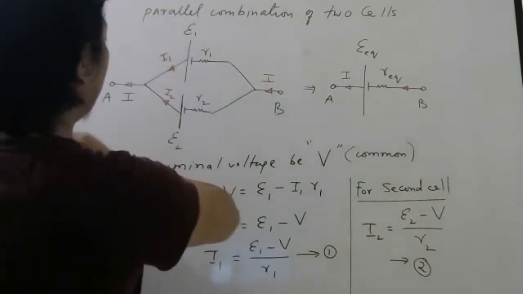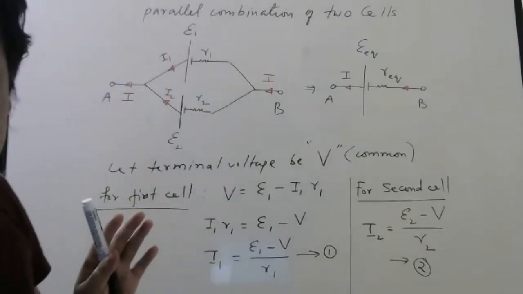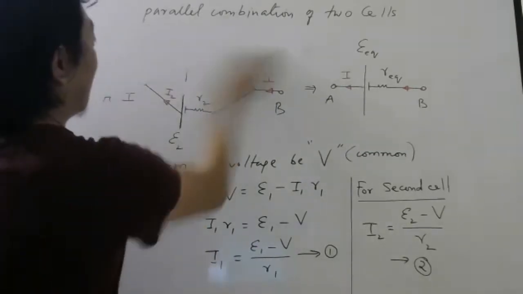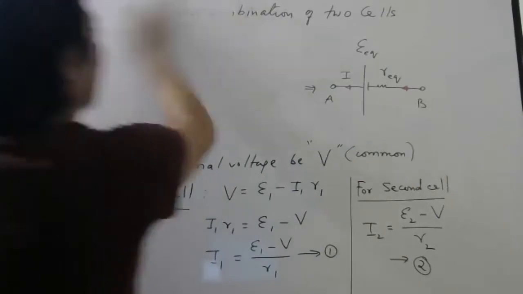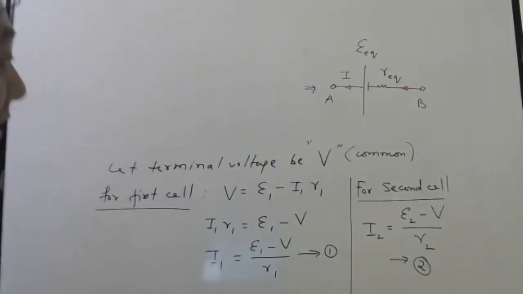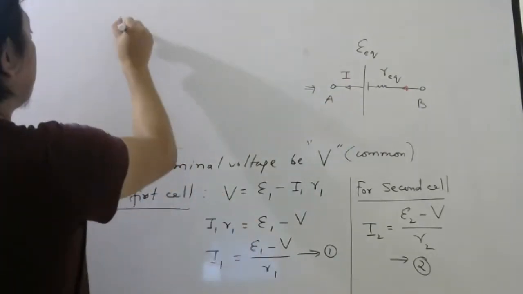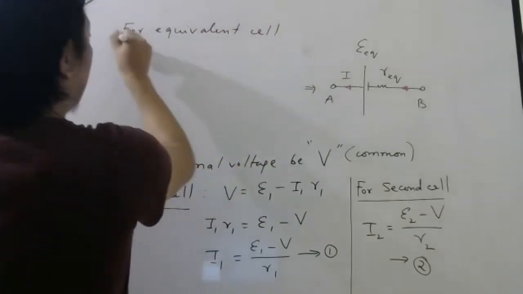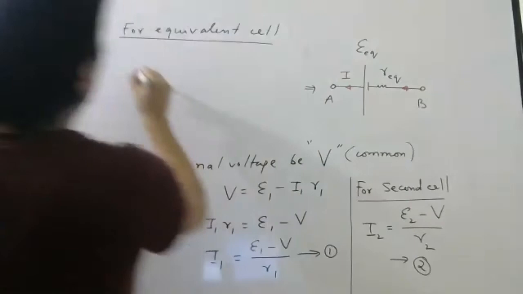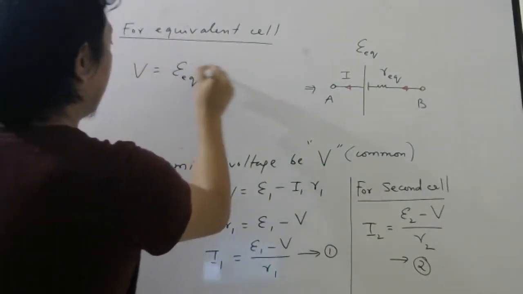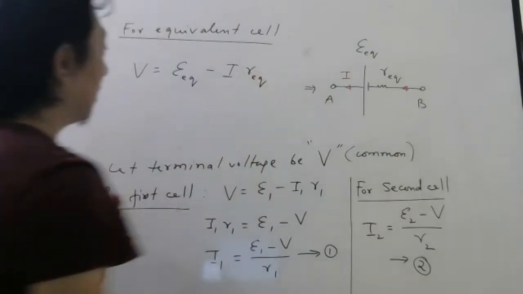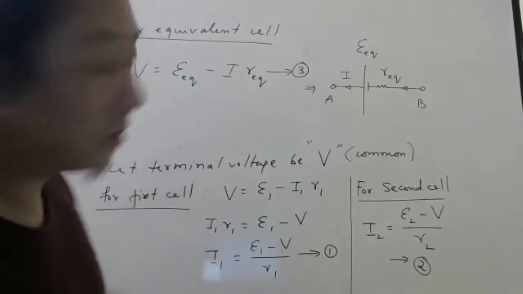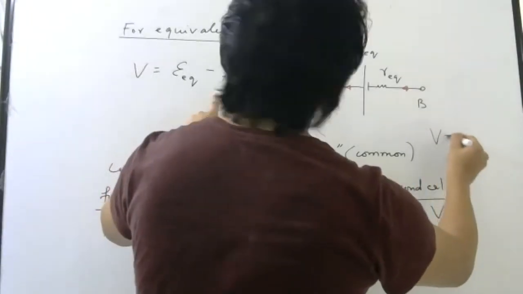Now I don't have space, so I think I don't need this now. You have drawn the diagram, right? Now let us write for the equivalent cell also. For the equivalent cell, what formula will you write? This is V. So V equals E equivalent minus I R equivalent. Let me keep this one like this only. Equation 3. Okay, students. So this formula I will write here also, because I have to rub it now.